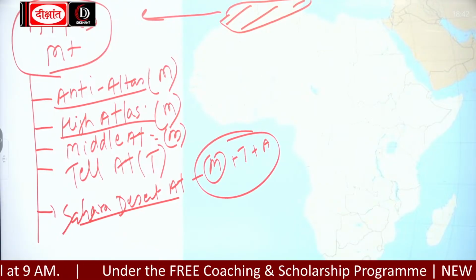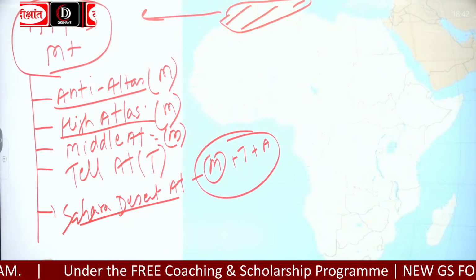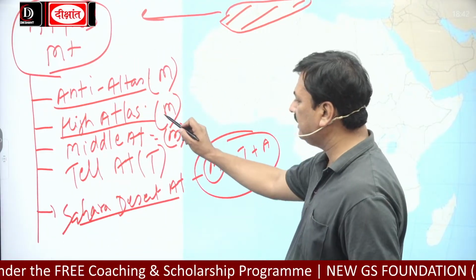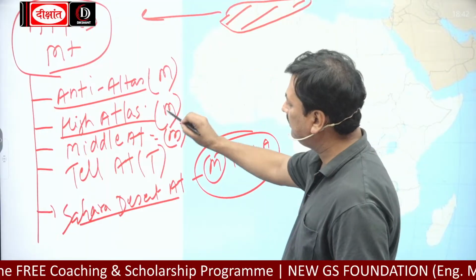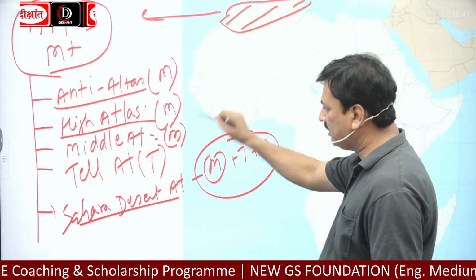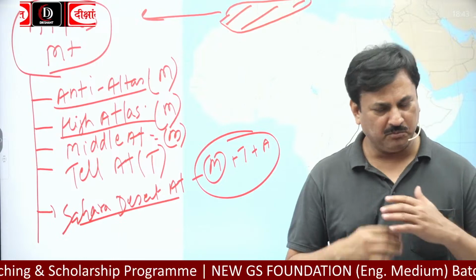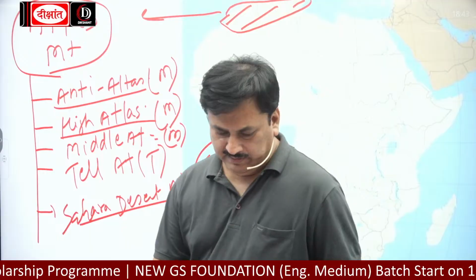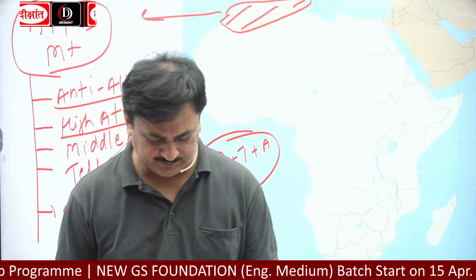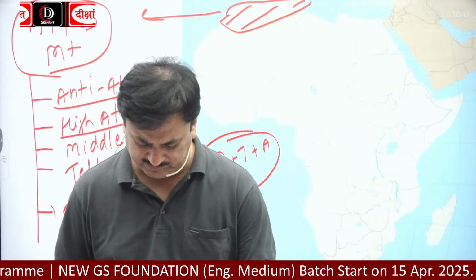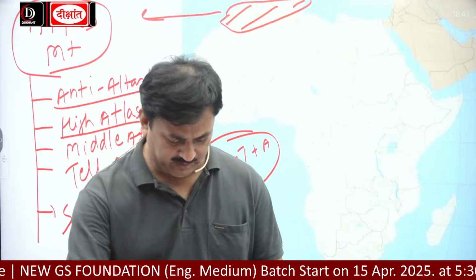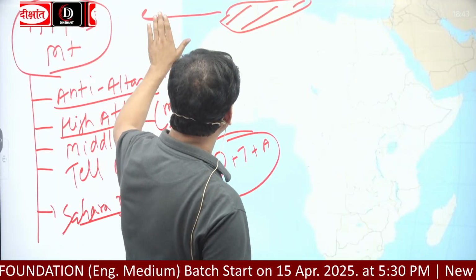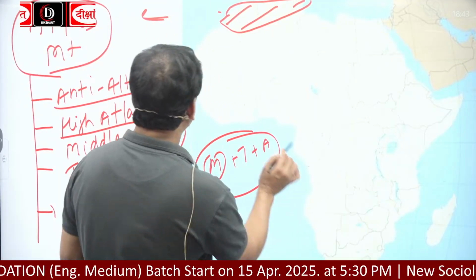Okay, and which is the largest part? It is High Atlas or Grand Atlas. It is in Morocco, and it is the broadest, highest part. Okay, now the next. So this is Atlas.